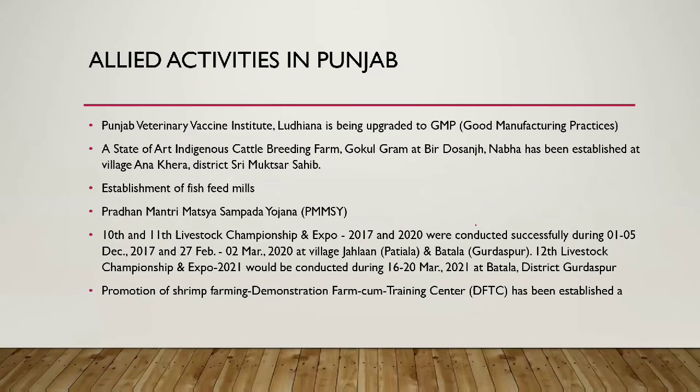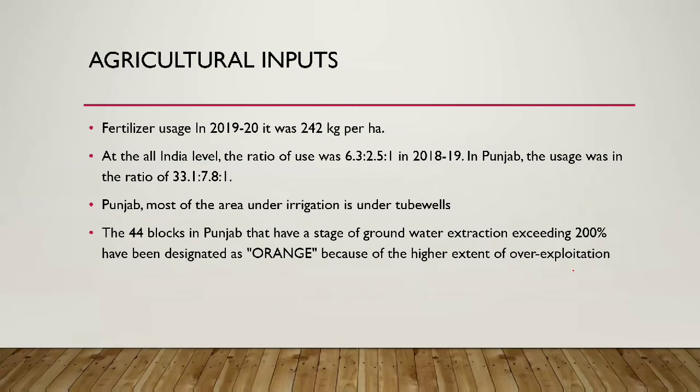The 10th and 11th Livestock Championship and Expo 2017-2020 were conducted at Patiala and Gurdaspur. The 12th one will also be conducted at Batala in Gurdaspur. This was conducted in 2021. Promotion of shrimp farming and a demonstration farm cum training center has been established in Punjab as well. As for agricultural inputs, fertilizer usage in 2019-20 was 242 kg per hectare. But this is not very important. This is very important, not just from an objective point of view, but more importantly from the subjective point of view.